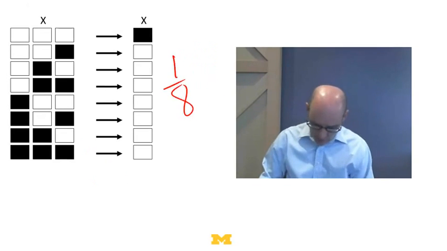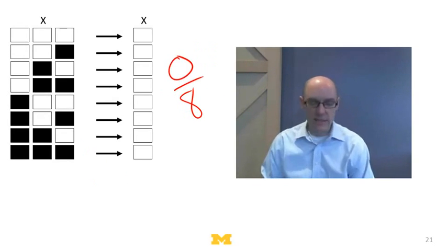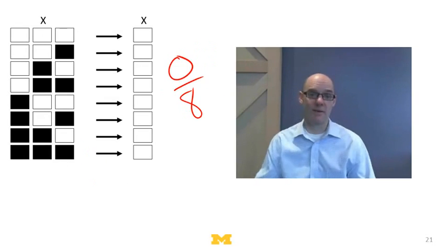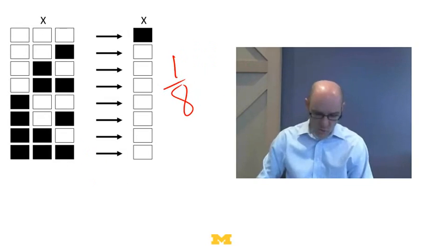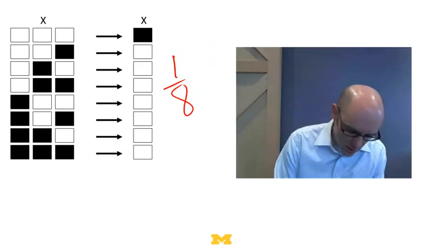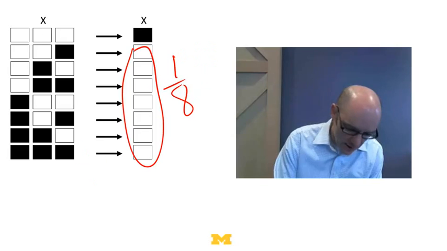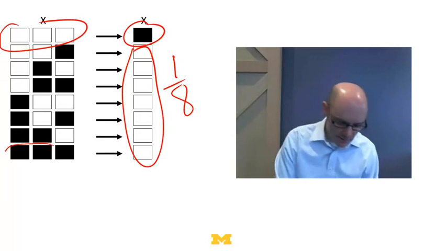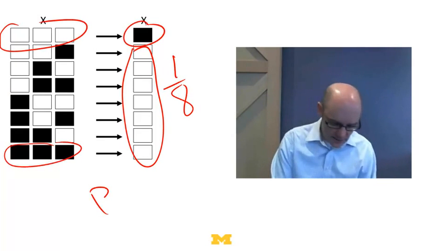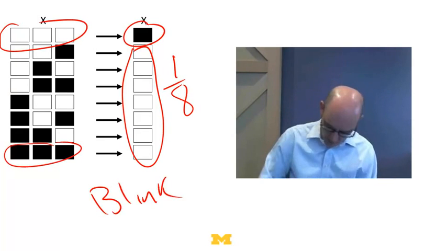Well, let's go back and look at these again. This one that has a lambda of 0 over 8, what's going to happen? Nothing, right? Everything's just going to die. Nothing interesting is going to happen. What's going to happen to this one that has a 1 over 8? Well, initially, a lot of stuff is going to die off, but then once everything's off, everything's going to go on, but then once everything's on, it's all going to die off. So this thing's going to blink, right?